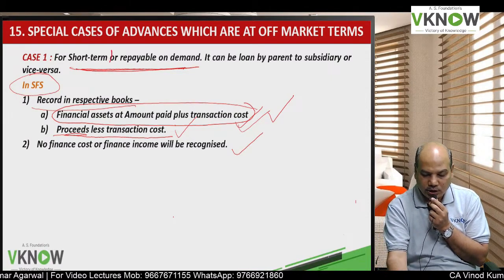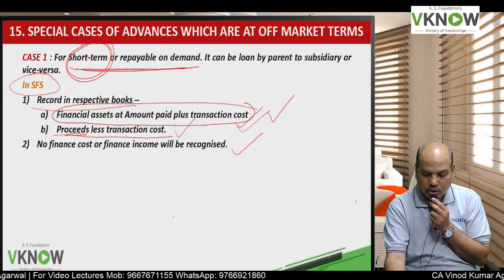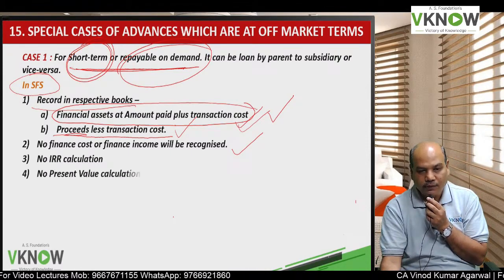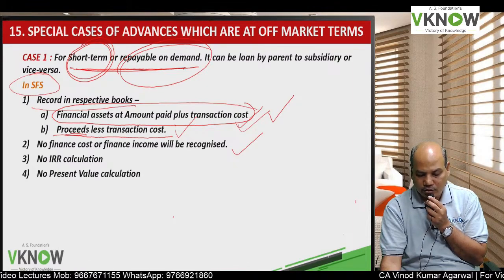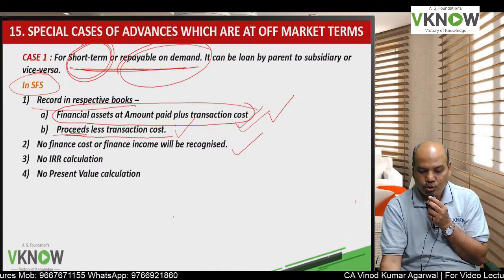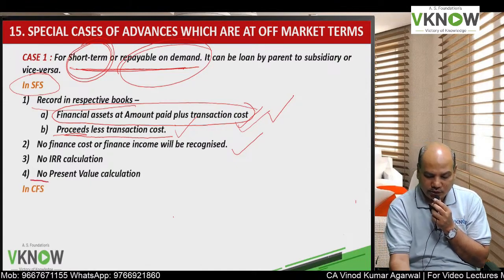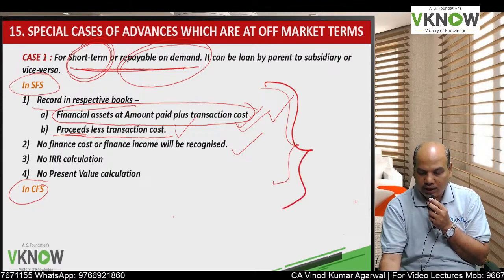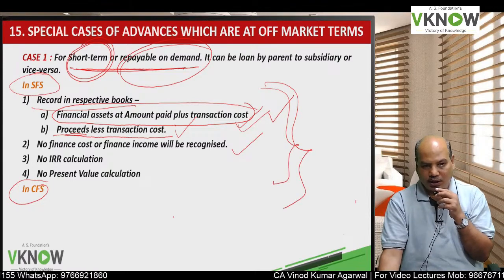If it is short term or repayable on demand, then we will not record finance income or finance cost. No IRR calculation is required. No present value calculation is required. So very simple accounting in SFS of the respective parties.